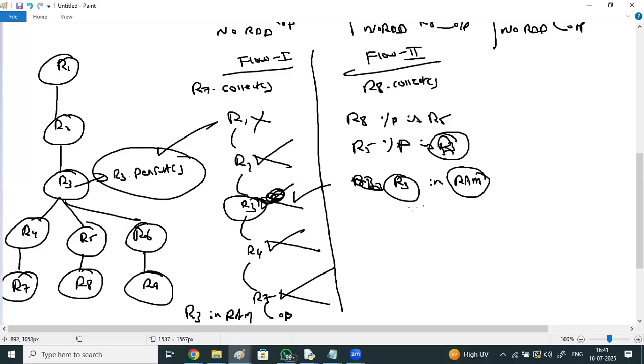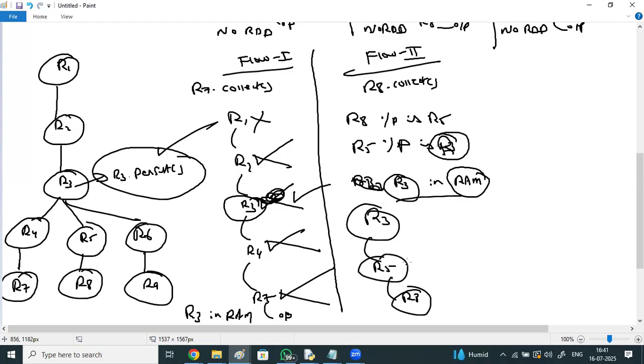R3 available in the RAM right here. Means R3 is ready to give its output. No need to again execute R1, R2, R3, right? Directly R3 output you take and compute R4, sorry, R5, R8. This is the flow. No need to re-execute R1, R2, R3, only R5, R8.